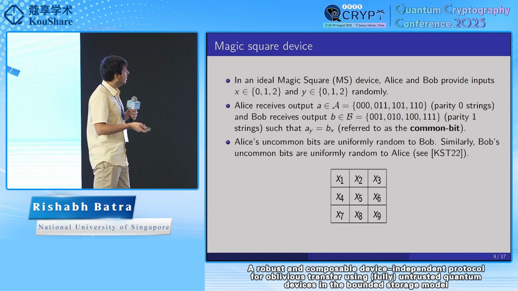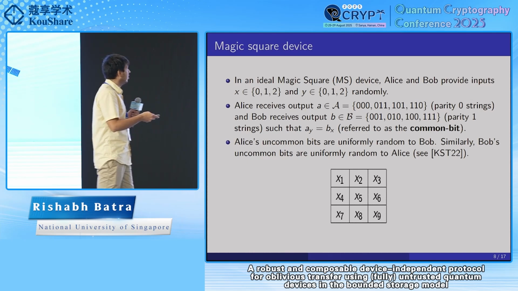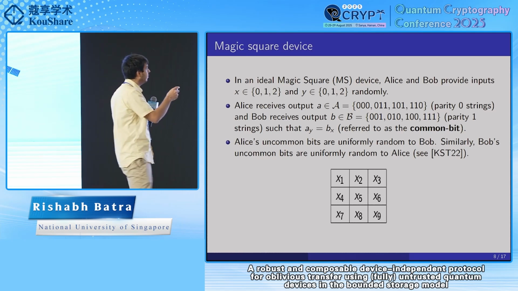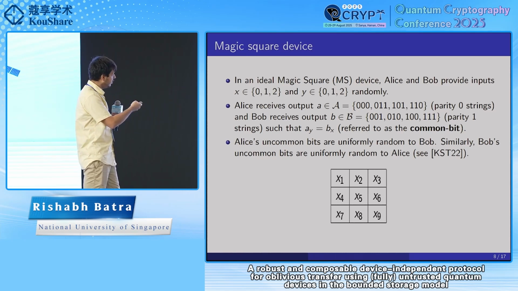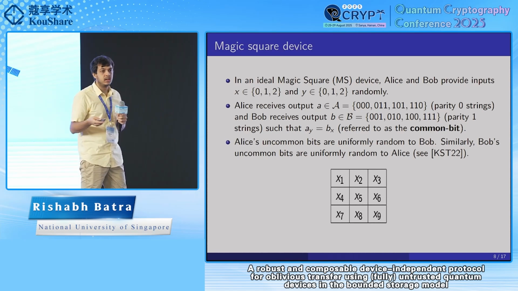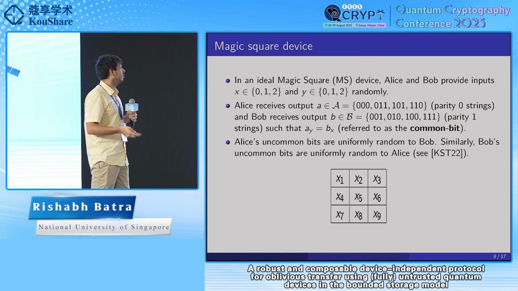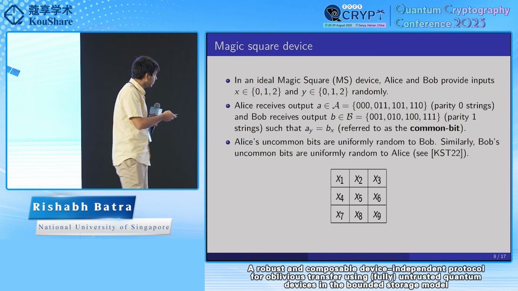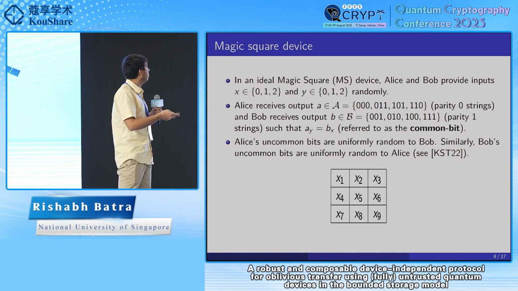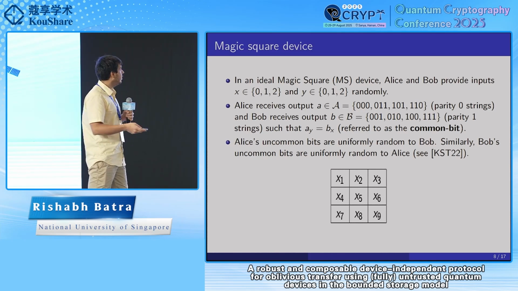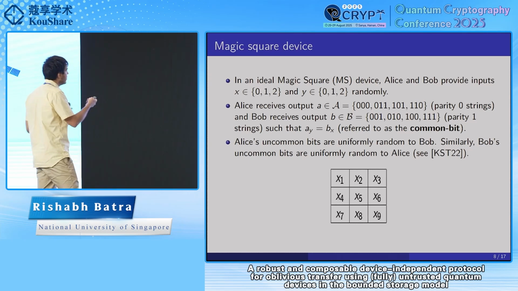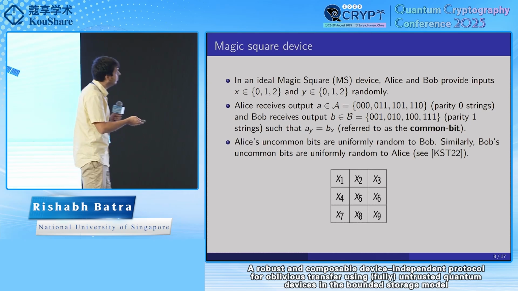The guarantee that we want is that the common bit, at the intersection of Alice's row and Bob's column, should be the same. This game can be won with probability at most 8/9 in the classical case, but if we use quantum devices, we can win this with probability 1. Other than the common bit, in an ideal magic square game, any uncommon bit is completely uniform to the other party. So Alice's uncommon bits are completely random to Bob and vice versa.